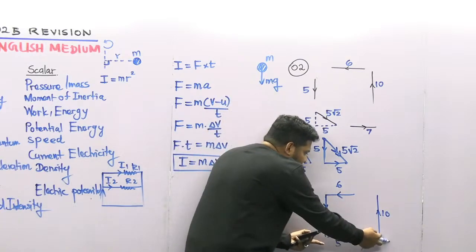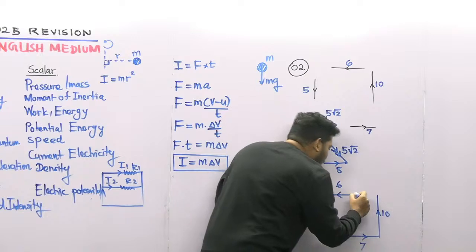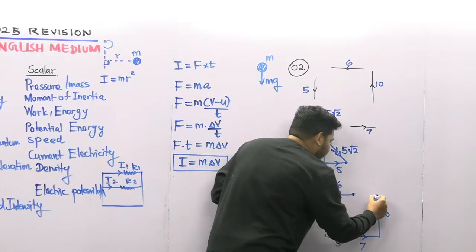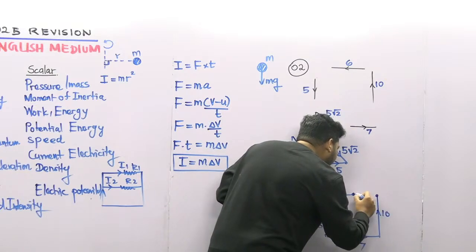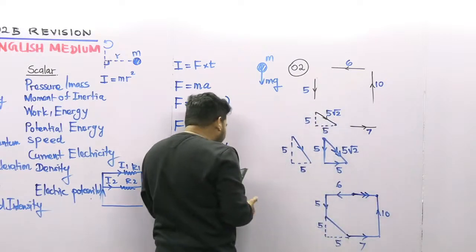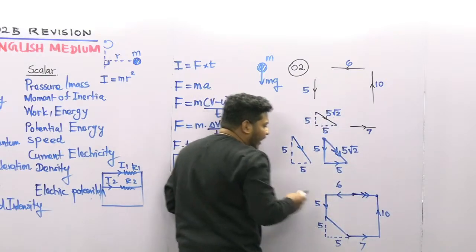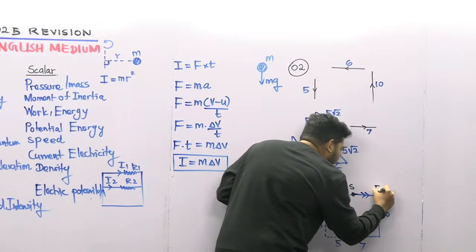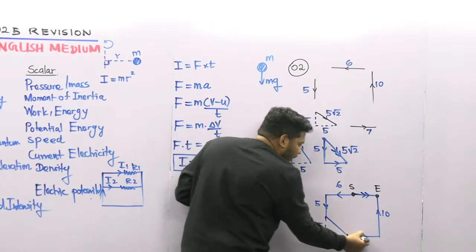So if this is 12 and this is 6, we know that from the starting point to the ending point we can get the resultant. We want to connect them. So this is the starting point and this is the ending point. We add all the vectors here.